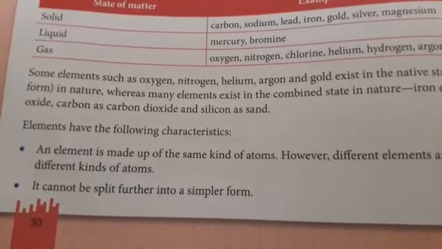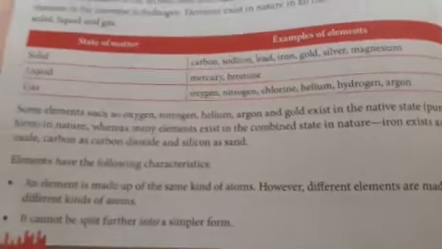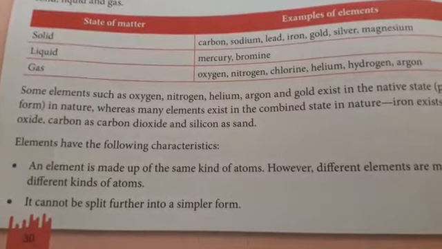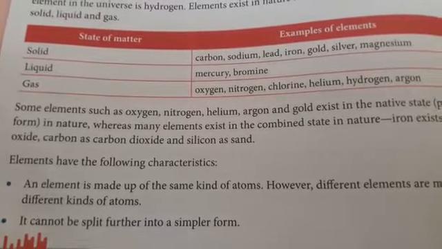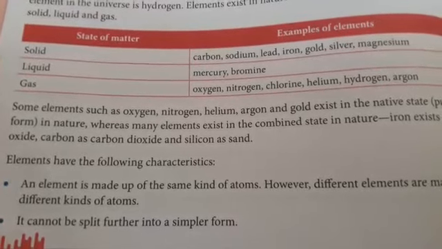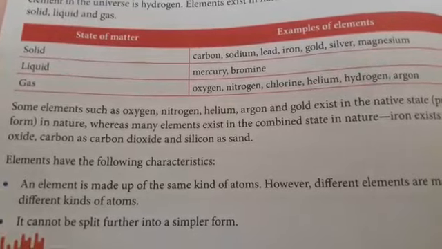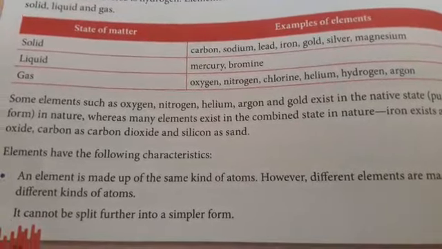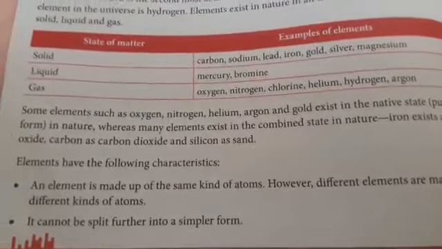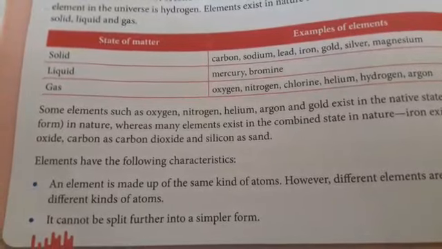Now an element is made up of the same kind of atom. However, different elements are made up of different kinds of atoms. I already discussed with you that if an iron rod is there, every atom of that iron rod will be made up of iron only. A copper rod is there, so every atom of that rod will be made up of copper only. Then it cannot be split further into a simpler form.